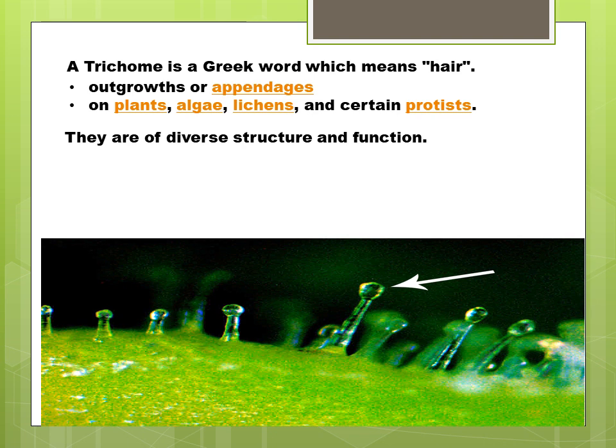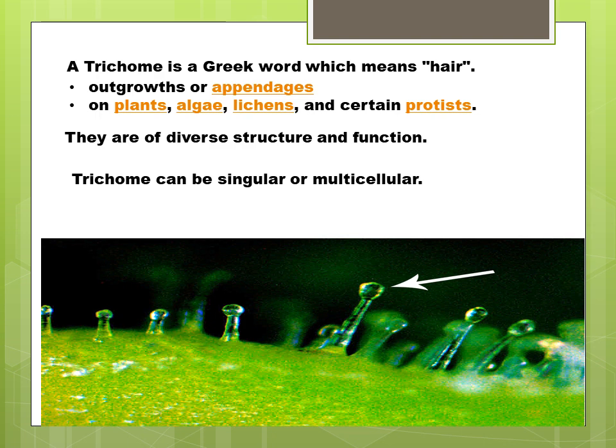They are of diverse structure and function. It means there is a diversity in their structure and in functions. They play different functions for the different parts of the plants for the different environment. These may be singular or multicellular.